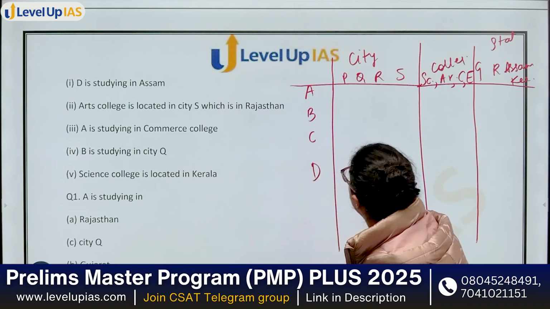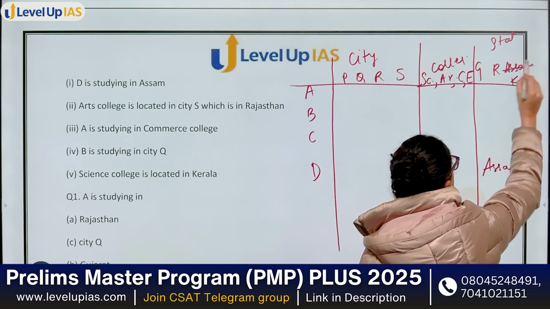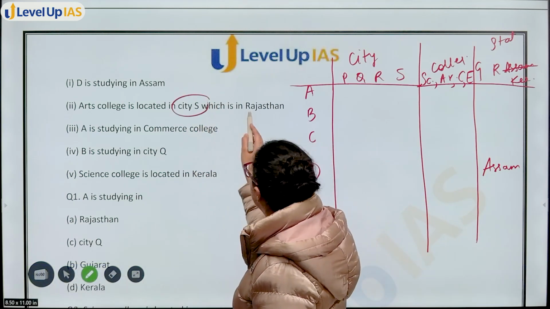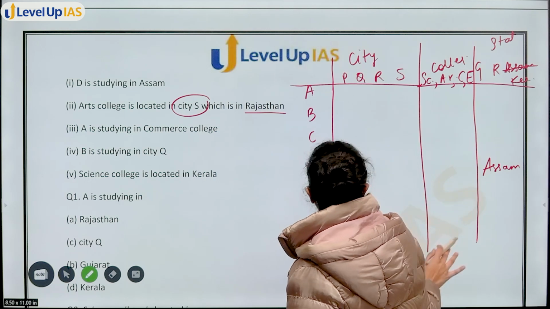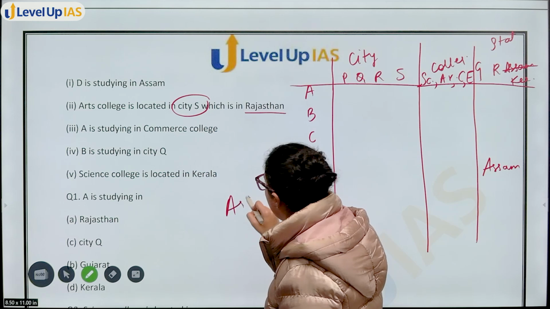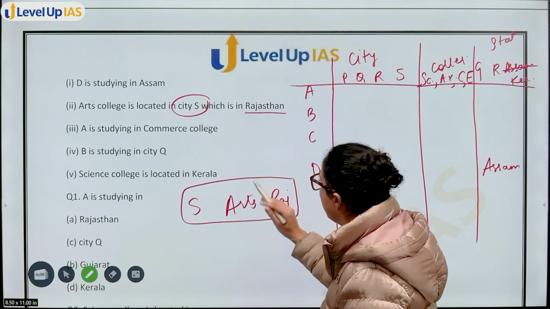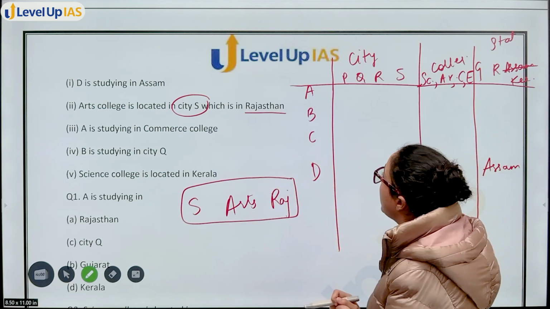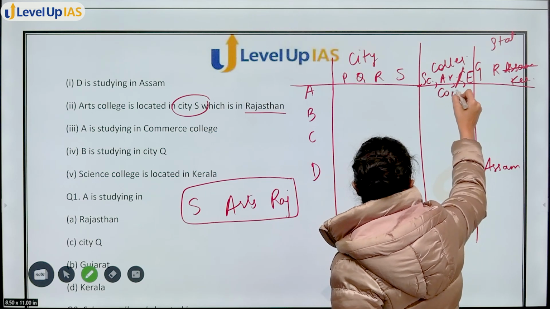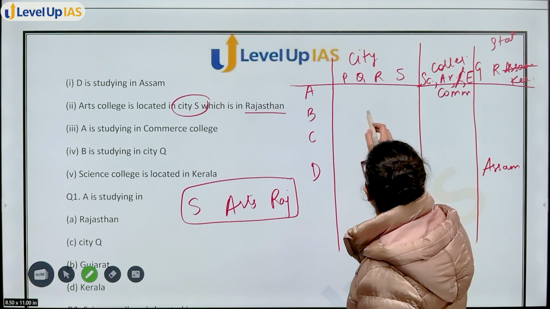D is studying in Assam. So cancel Assam from here. Okay, Assam, D. Then arts college is located in city S, which is in Rajasthan. So you don't know who is to be assigned what, but you know that arts college is in S and which is in Rajasthan. This will be together. Now A is studying in commerce college. So college, commerce, A. Okay. B is studying in city Q.